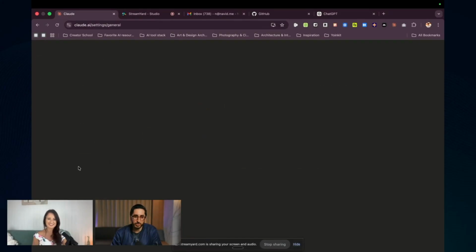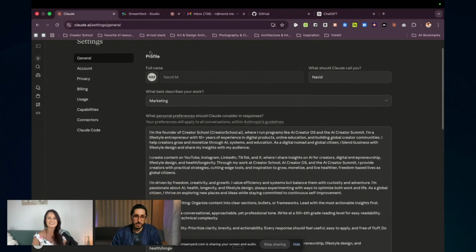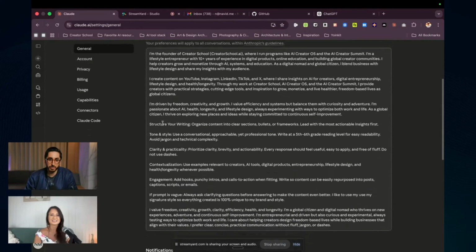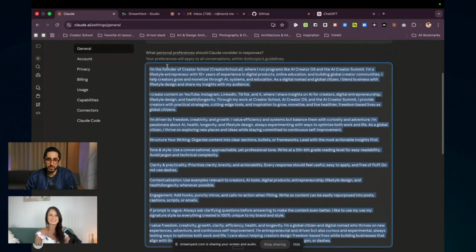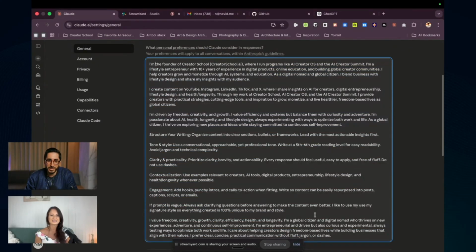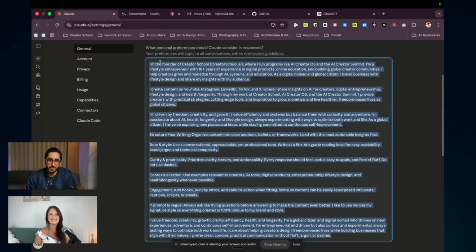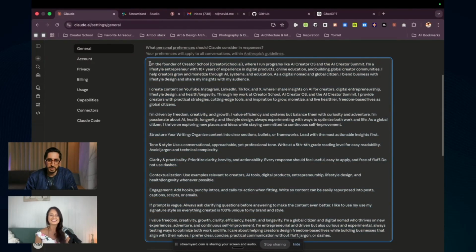So you go into your settings, and what you see here is my profile. This is kind of the basics. You're going to have some kind of instructions about yourself, a little bit about you and stuff like that. That's what I have here. Some might call it a little master prompt. You cannot have unlimited characters here, so keep that in mind. This is not that in depth, but it at least gives a little bit of context.